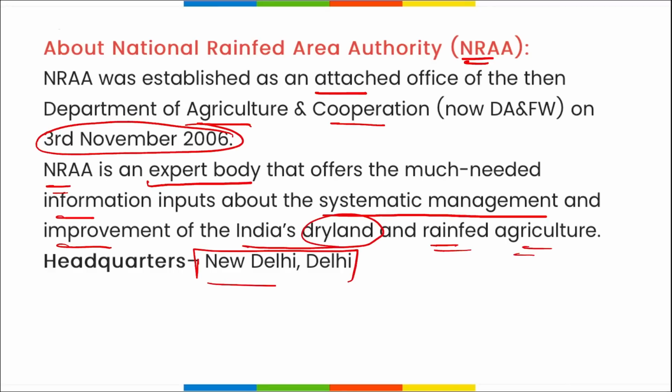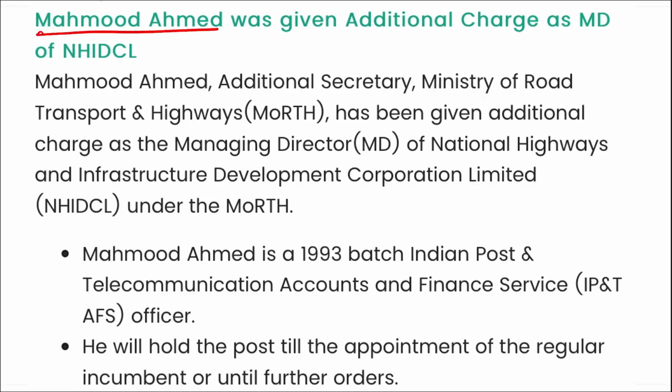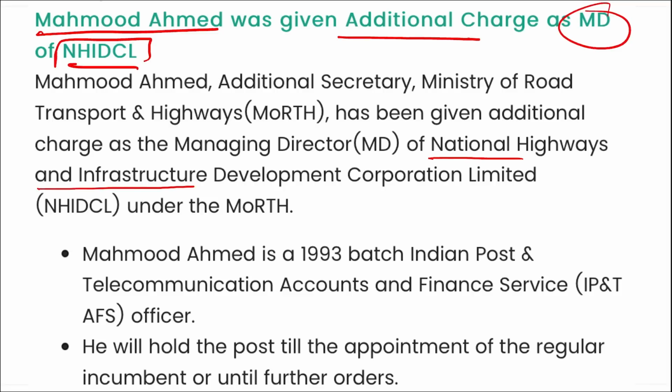The headquarters of NRAA is in New Delhi, and who has been given the additional charge here? He is Faiz Ahmad Kidwai. Right? Next, if we talk about Mahmood Ahmad, he was given the additional charge as the Managing Director of NHIDCL. What is this NHIDCL? It is the National Highways and Infrastructure Development Corporation Limited, which comes under the Ministry of Road Transport and Highways.